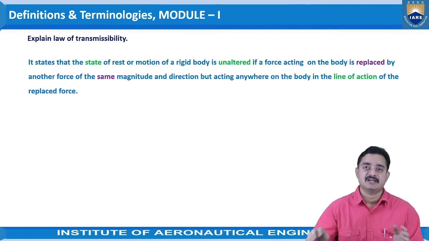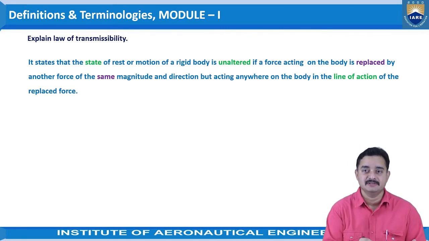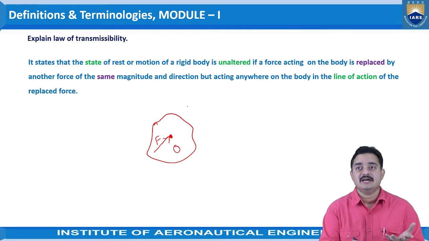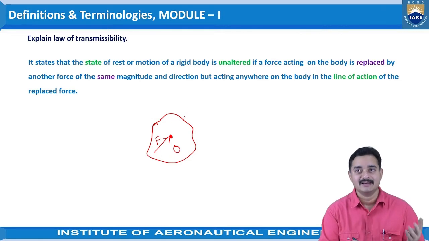For understanding this, let us see an example. Let us consider a body where a force is acting at the point O in this direction. At the point O, the magnitude of the force we are considering as F. Now we know that a force has four characteristics.